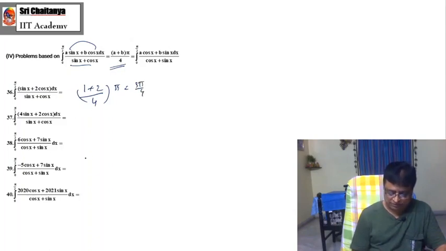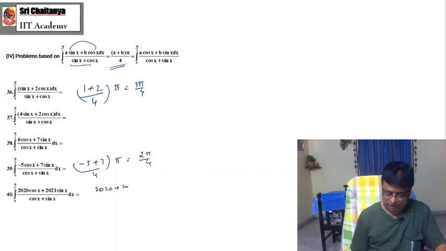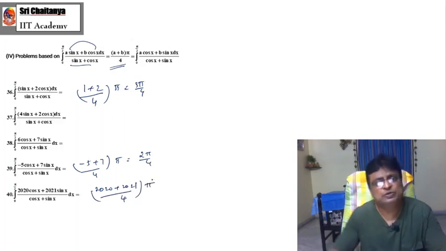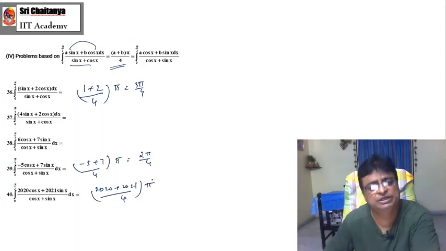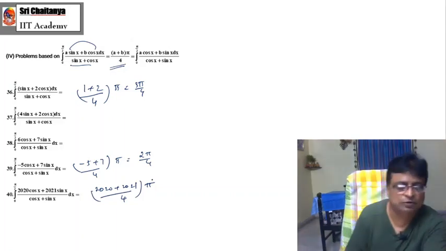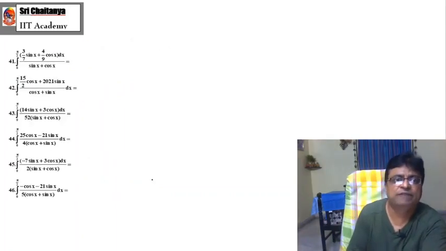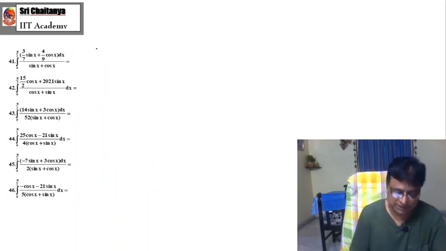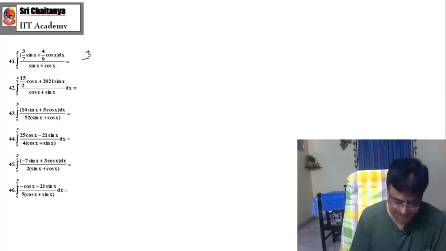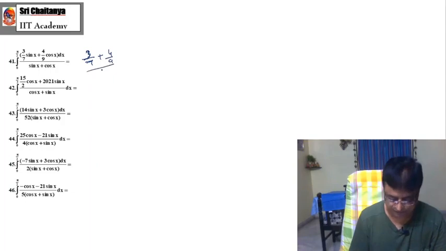So this is what? (5 plus 7) by 4 into pi, that means 12 pi by 4. And this is (2020 plus 2021) by 4 into pi. That is the answer. They are just satisfying the above conditions. If you want an elaborated proof, just like I told, apply the 2I technique, and you can get answers for all these things. Here also, the first one is (3 by 7 plus 4 by 9) by 4 into pi.